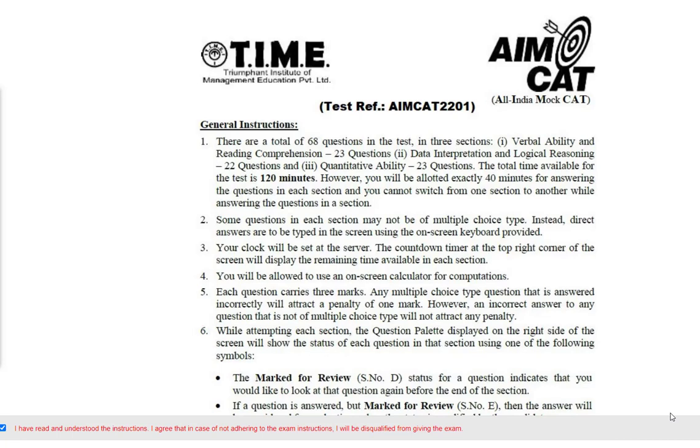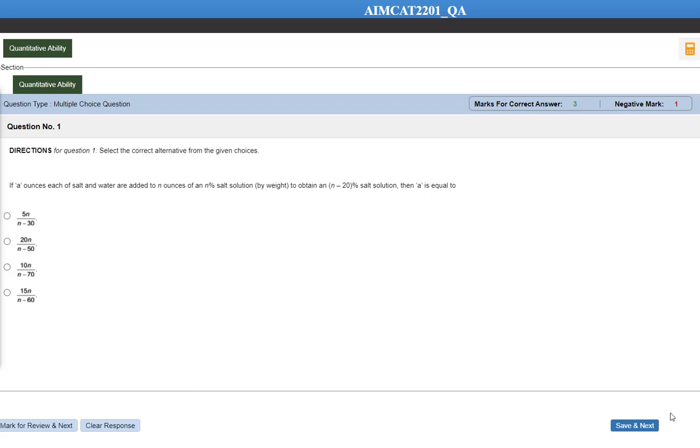Hello everyone. Today we are going to attempt MCAT 2201. Okay, quantitative ability section. Total 23 questions are there. So let's start with this test. Hold on. The test is loading. Let's have a look at question number 1.